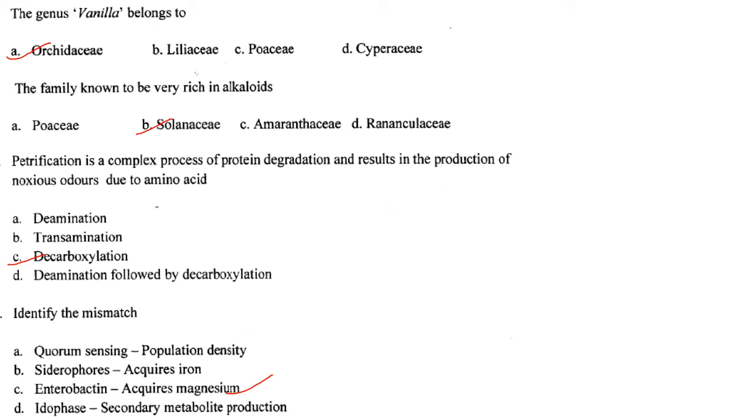Here quorum sensing is population density, siderophores acquire iron, enterobactin acquires magnesium, and idiophase is secondary metabolite production. Enterobactin acquiring magnesium is wrong. Enterobactin is a high affinity siderophore that acquires iron for microbial systems, not magnesium. So the mismatch is enterobactin acquires magnesium.